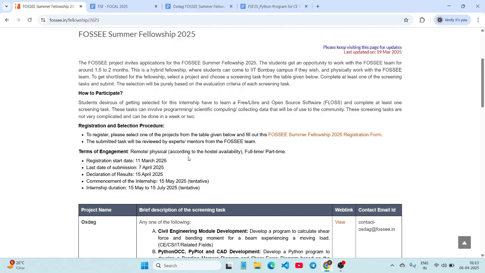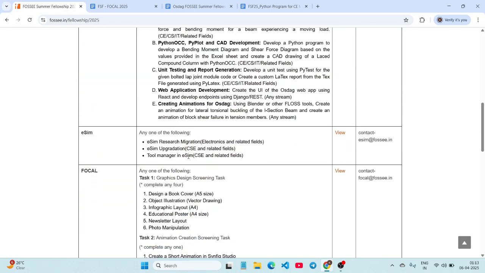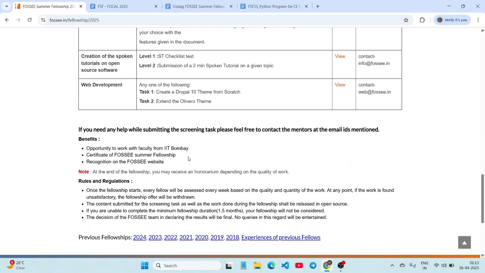So when you see the perks and benefits of this summer fellowship, you will also get a certification from IIT Bombay and FOSSEE, and also recognition on the official FOSSEE website, real-world open source contribution experience, the opportunity to work under IIT Bombay mentors, and valuable experience for your resume.